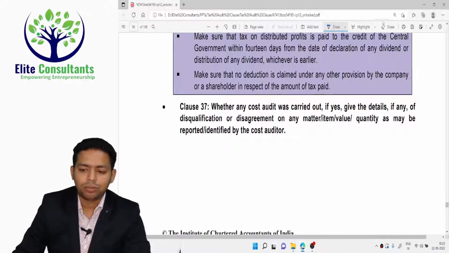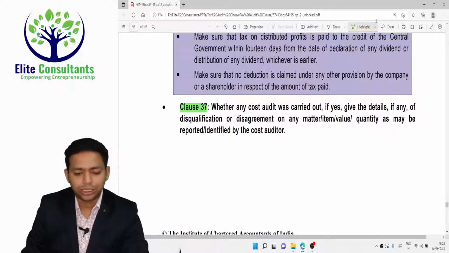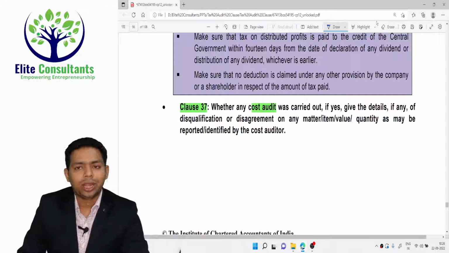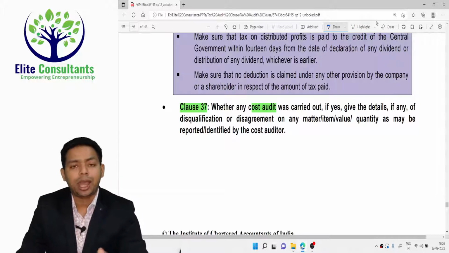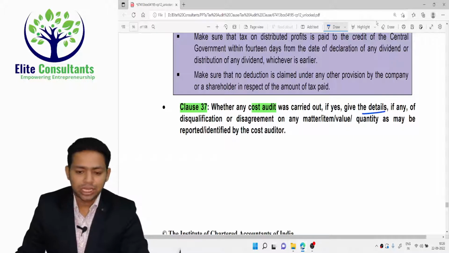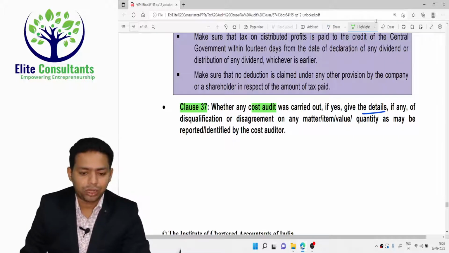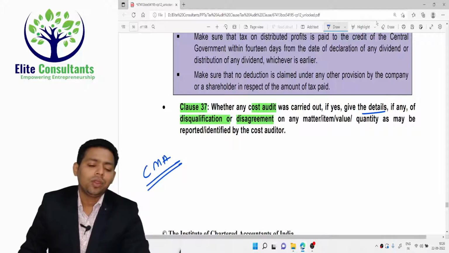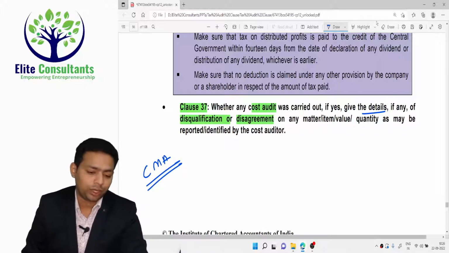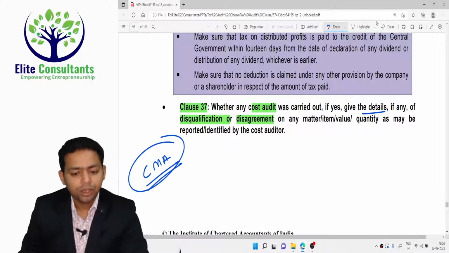Next clause is clause number 37. Whether any cost audit was carried out. You know that large corporations and manufacturing entities have to carry out the cost audit. If yes, give the details, if any, of disqualification or disagreement. The cost audit will be done by the CMA, cost and management accountant. Earlier we used to call them CWA, cost and works accountant. These are the professionals who do the cost audit.